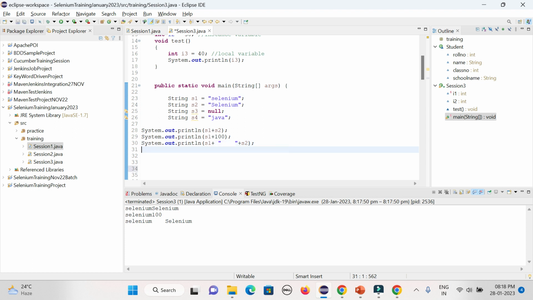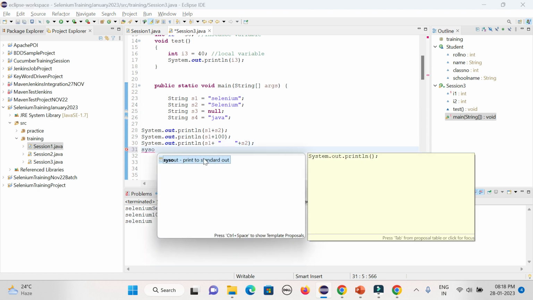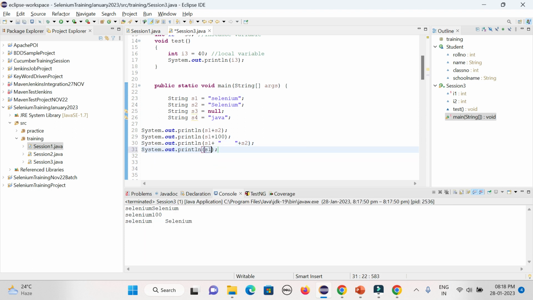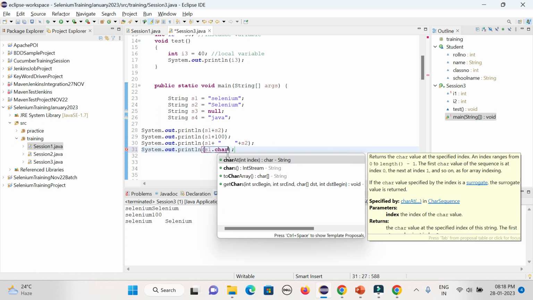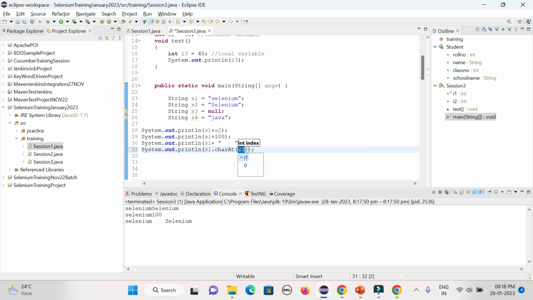So if you want to use s1.charAt, you give the index you want, suppose 4, and you can get it out.